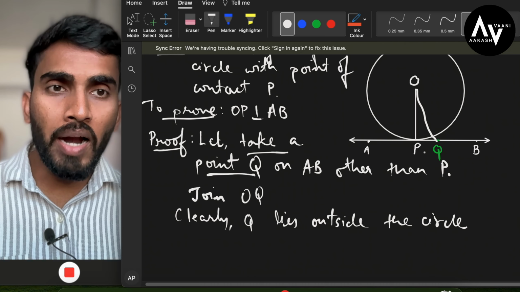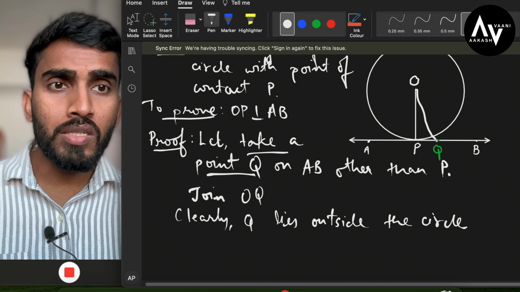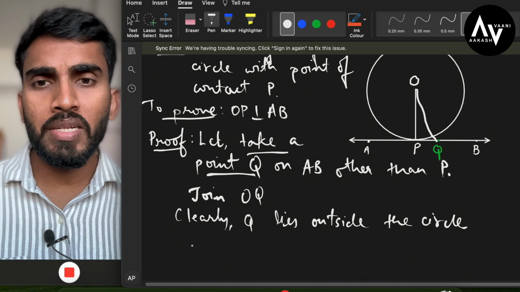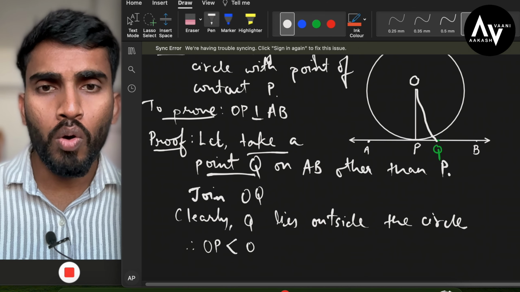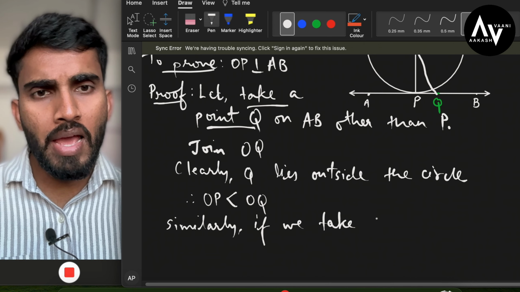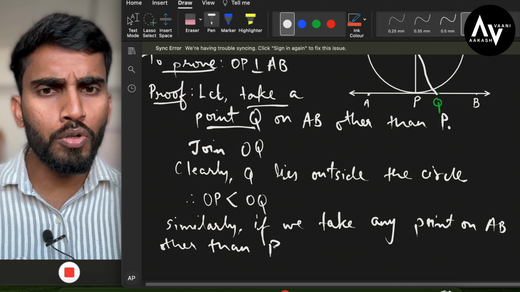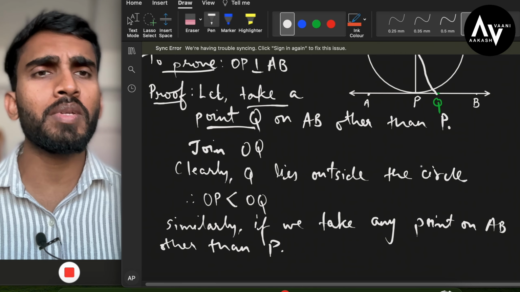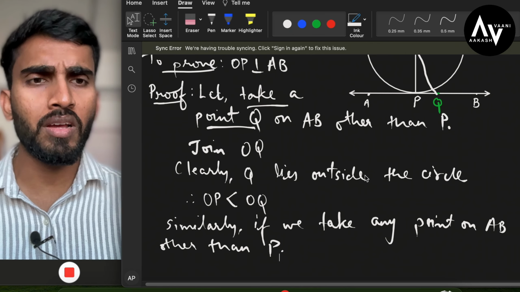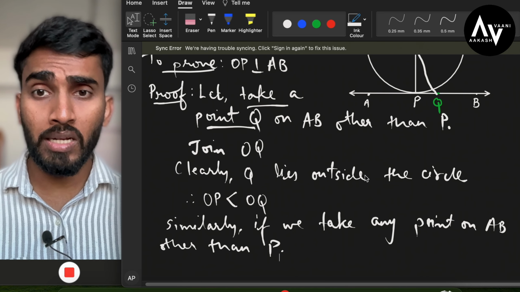That means 100% Q कहाँ पर होगा? Q सर्कल के बाहर होगा, और अगर Q सर्कल के बाहर है तो that means OP is smaller than OQ होगा. Okay. Similarly, if we take any point on AB other than P को छोड़ के कहीं भी, जैसे यहाँ पे एक Q पॉइंट लिया, कहीं पर भी एक पॉइंट लेंगे, that point is going to be outside the circle, right?